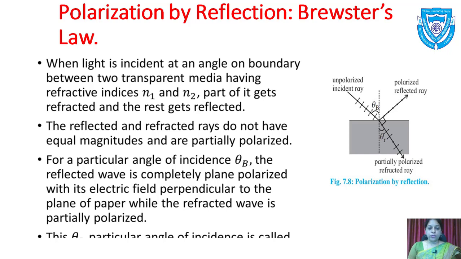This angle of incidence is called the Brewster's angle.